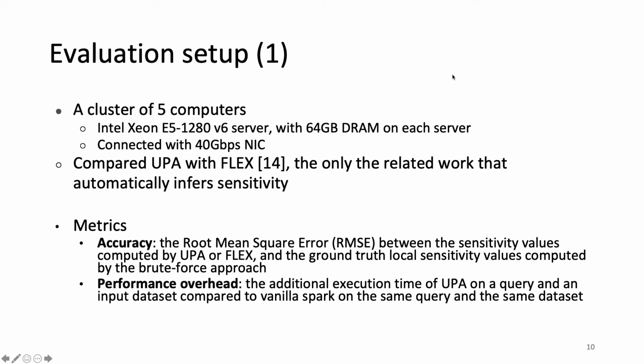We compare UPA with Flex, the only related work that automatically infers a sensitivity value. Our first evaluation metric is accuracy: the root mean square error of the sensitivity value computed by UPA or Flex compared to the ground truth. The second evaluation metric is performance overhead, the additional execution time of UPA compared to vanilla Spark.